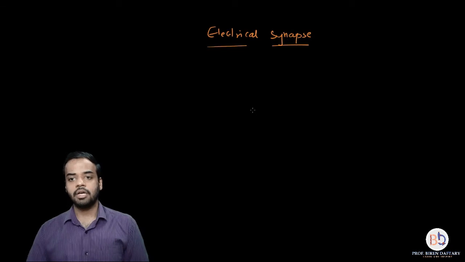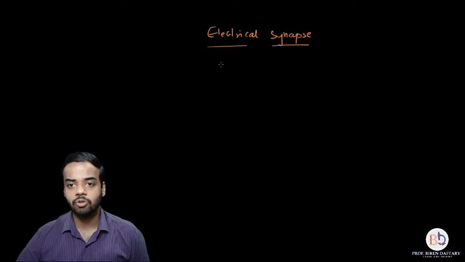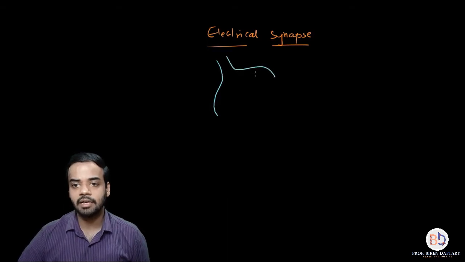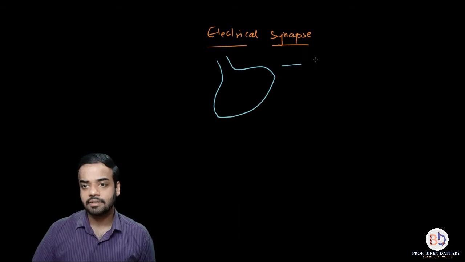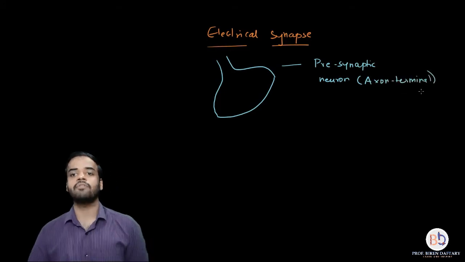Alright, now coming to the diagram, I am going to draw the presynaptic neuron first. So I am going to draw the axon terminal directly. This is the axon terminal, the last part of the presynaptic neuron. I am directly drawing it. Okay, and I am going to label it as presynaptic neuron. Alright, and into bracket I am going to write down axon terminal. So I don't need to draw the entire presynaptic neuron for that.